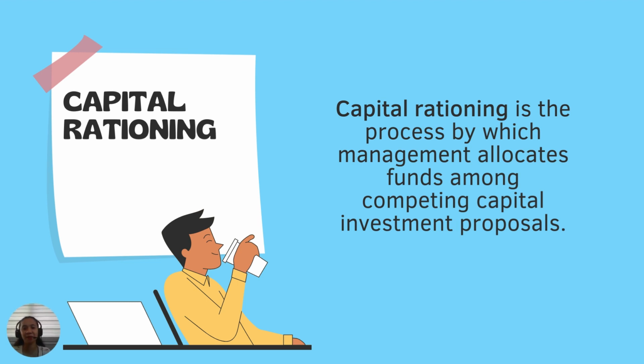Now let's go to capital rationing. Capital rationing is the process by which management allocates funds among competing capital investment proposals. The methods that we learned earlier would be used in capital rationing. So allocating funds would be the end point of the proposals, if there are funds that would be allocated to push through the proposals.